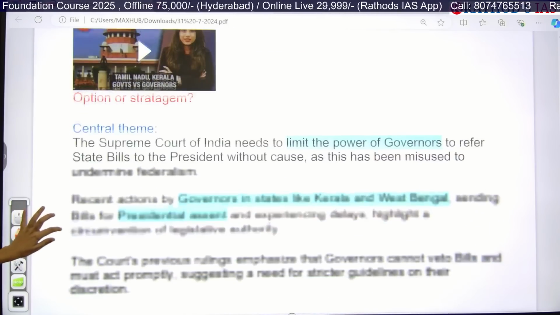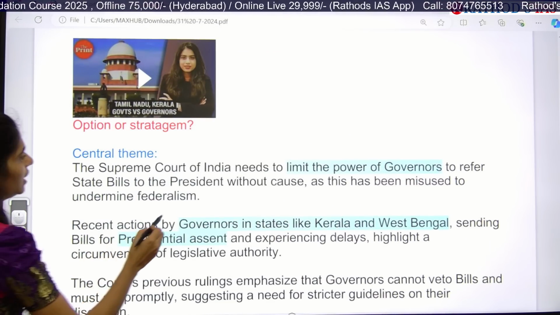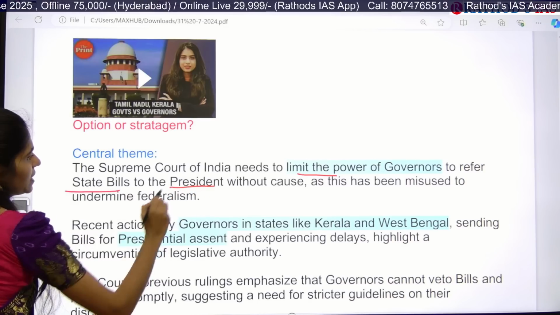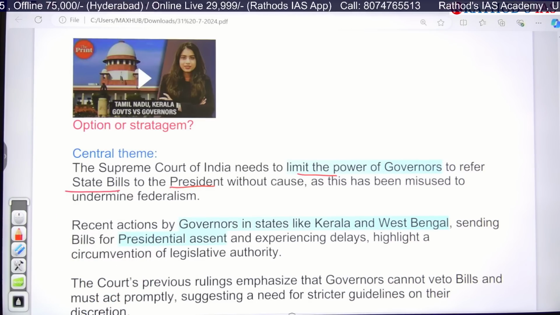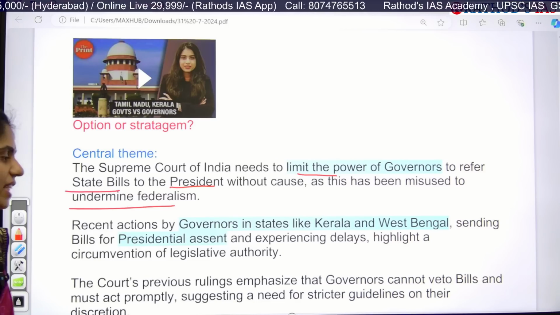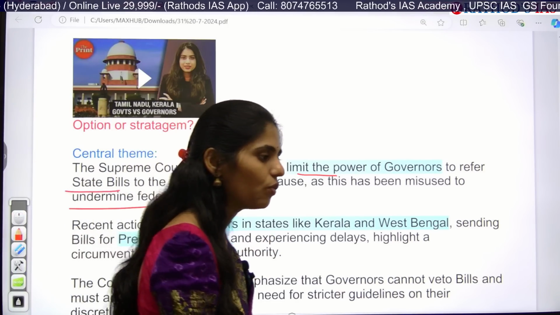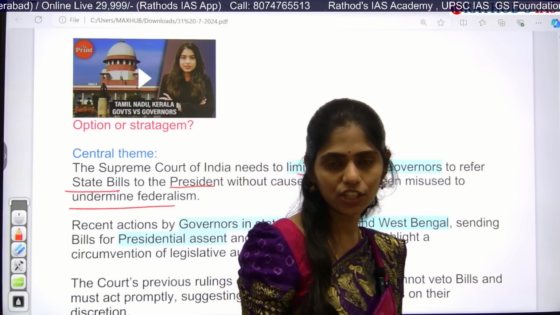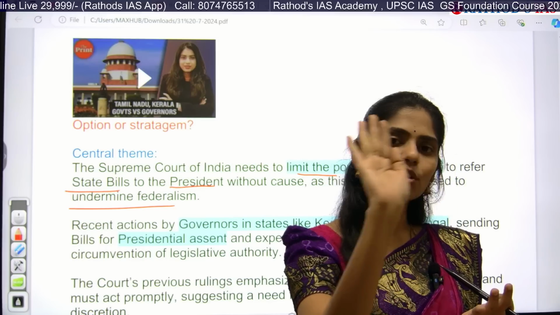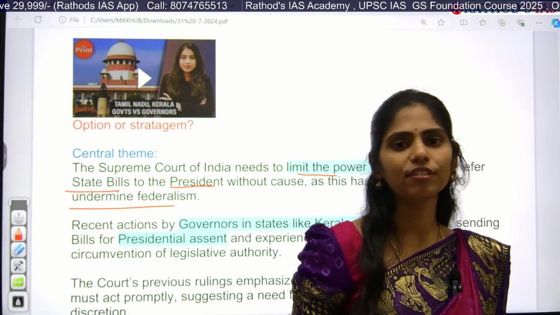This article is saying that the Supreme Court of India needs to limit the power of governors to refer state bills to the president without cause, as this has been misused to undermine federalism. Actually, many times, especially the governor, is a central government agent. He is trying to control the state. So the central government will be controlling the state through this post of governor.